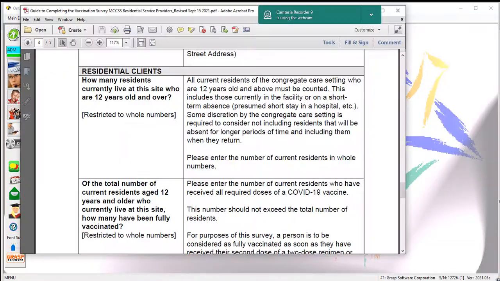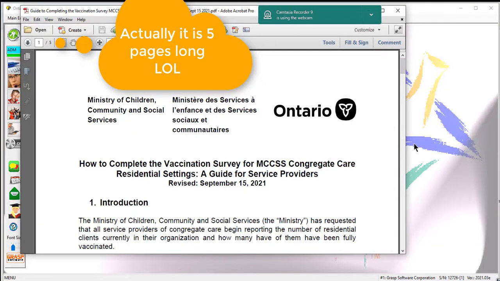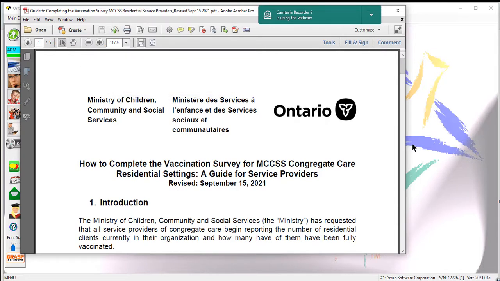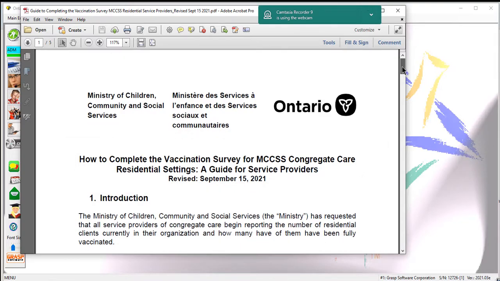So I'm going to jump right in and show you the document that arrived in my inbox a couple of days ago from one of the shelters who was kind enough to forward this to me as soon as they got it. So this is a document that came. It's 4 pages long. It's a PDF. This is what the top of it looks like. It's how to complete the vaccination survey for MCCSS, congregate care in residential settings, and it's marked as a guide.